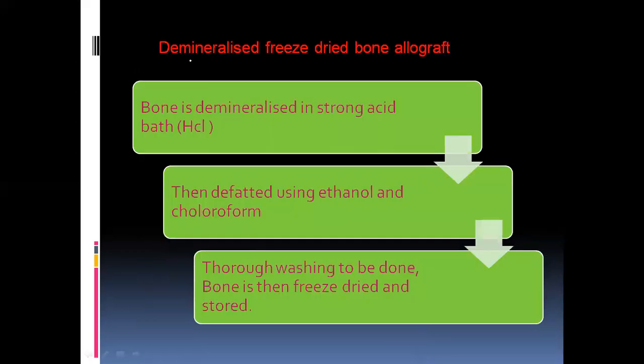Coming to the third variety of allograft, that is demineralized freeze dried bone allograft. Here the bone graft is demineralized in a strong acid bath. The strong acid we use is HCl, that is hydrochloric acid, 0.6 normal HCl is used, and here it is again defatted in ethanol and also chloroform, and thorough washing has to be done.